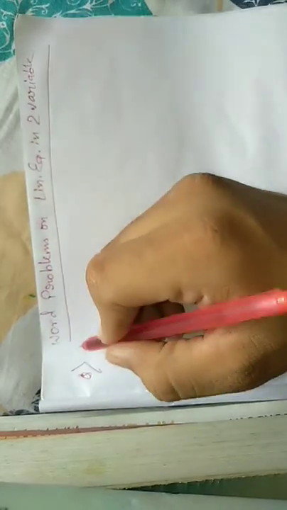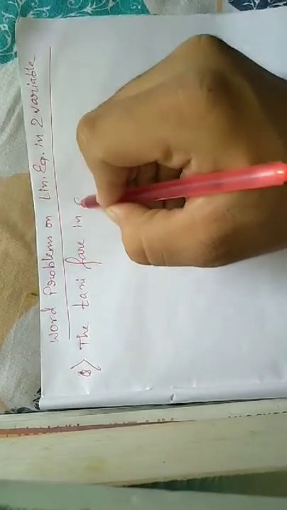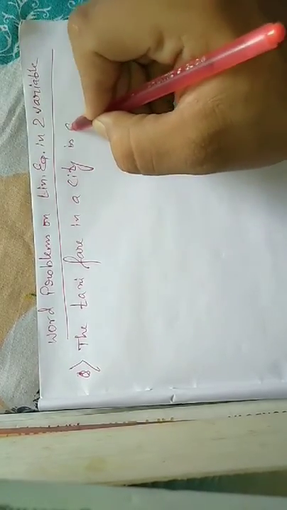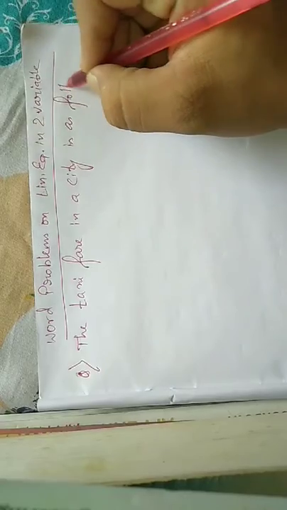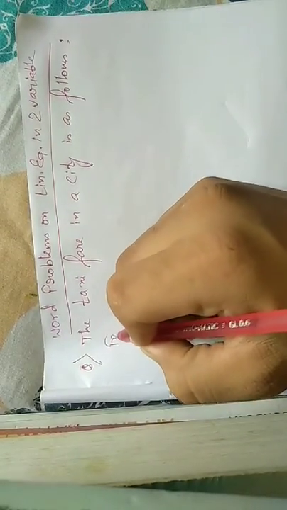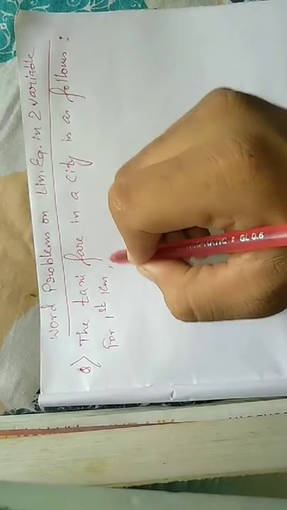So here is a question: the taxi fare in a city is as follows. For the first kilometer, fare is rupees 8.